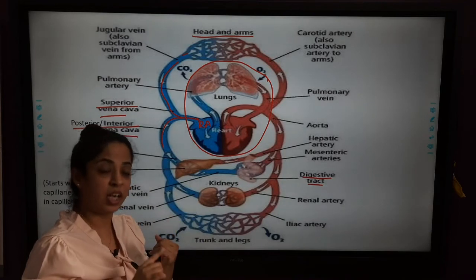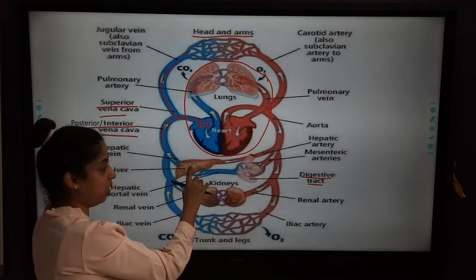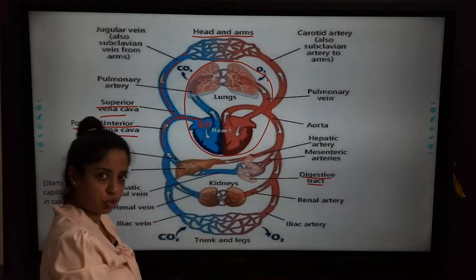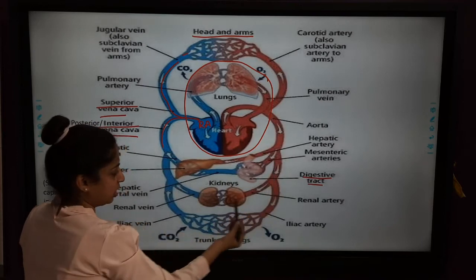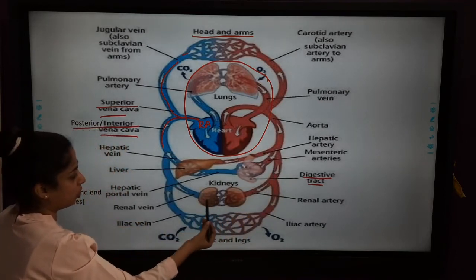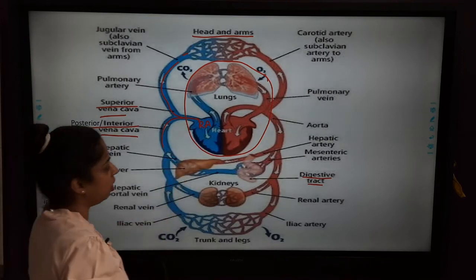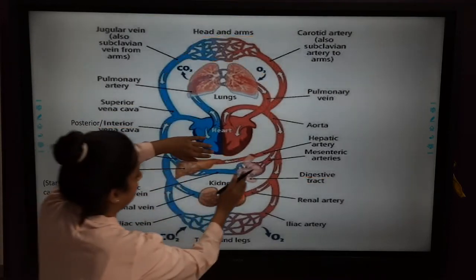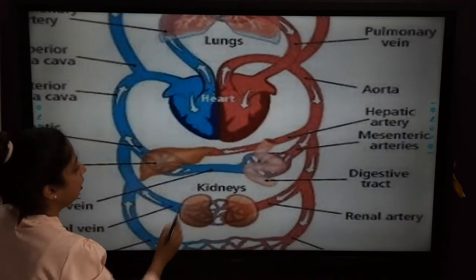The digestive tract, that is the stomach and the intestine, first pour their blood into the liver, and from the liver it goes to the auricle, and other organs such as kidneys etc. pour their blood directly into the posterior vena cava.